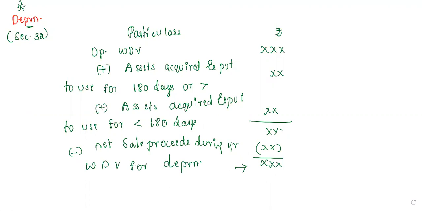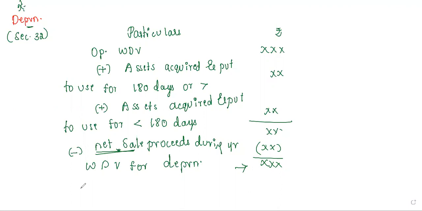Okay, so either in this year you had sold some assets, or previously you had some assets, you had sold that asset. So here in the net sale, we usually consider the date. Suppose you are selling the asset in January, so till January you give the depreciation and then you write your sale proceeds or the sale value. So once you add your purchase and minus your sales, your actual value will be the WDV for your depreciation.